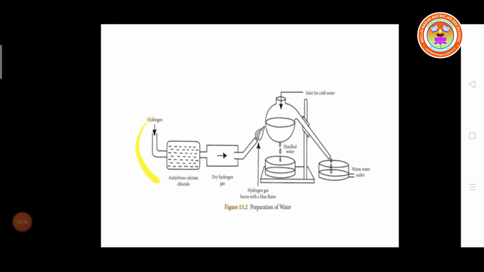The anhydrous calcium chloride is present in this vessel, so any moisture in the hydrogen is absorbed. Then the dry hydrogen goes into the next container, where it mixes with oxygen. Both hydrogen and oxygen burn and are converted into water vapor. That water vapor is collected in this flask.